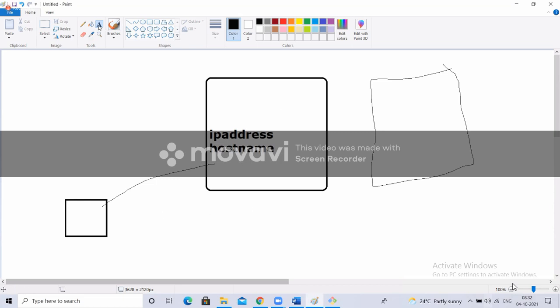Now the same person wants to connect to the other machine. It will also have its own IP, right? It will also have a hostname, right? So he can specify the hostname or IP address to connect to this machine. Now, I'm inside this machine itself. I already logged in here. I install a browser here itself, for example. Now, if I want to access this machine, do I need to type the entire IP address?